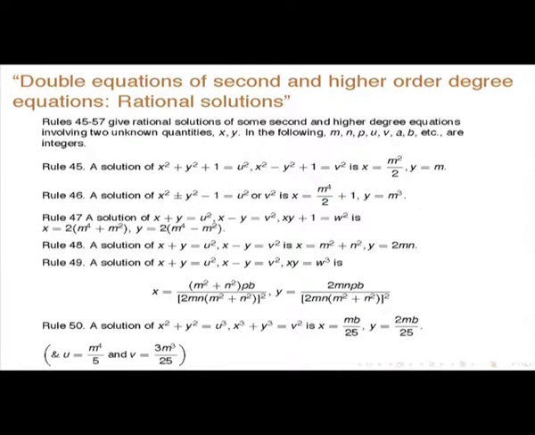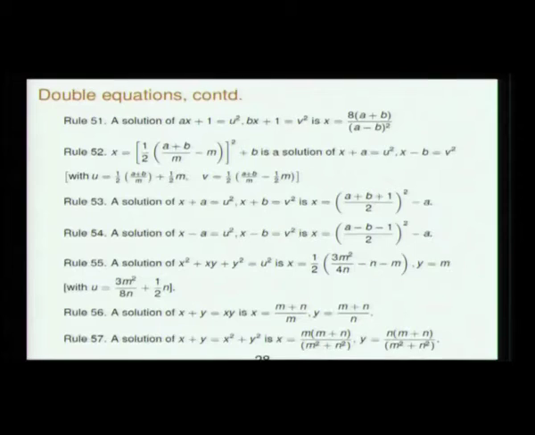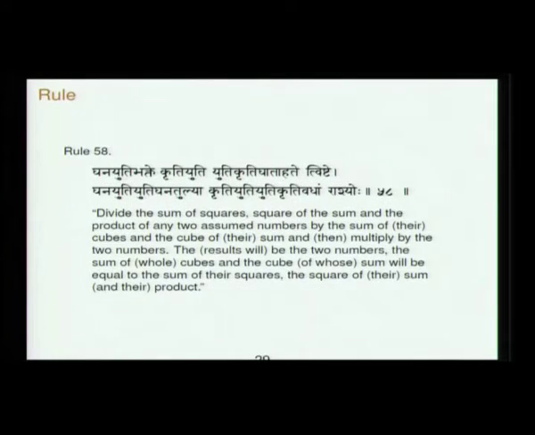And the solution of x plus y is equal to u squared means it is a square of a number, x minus y is again a square of an integer, and x plus y plus 1 is again a square of an integer. So the solution will be this. Like that he goes on. Particularly important are the various things, they are not trivial at all, you have to go through this. So next he goes into one systematic set of equations which have integral solutions.